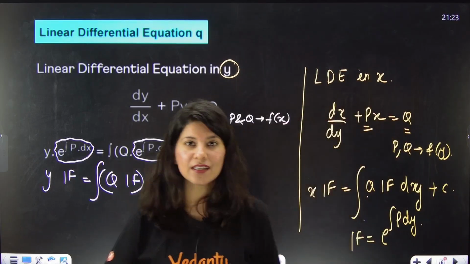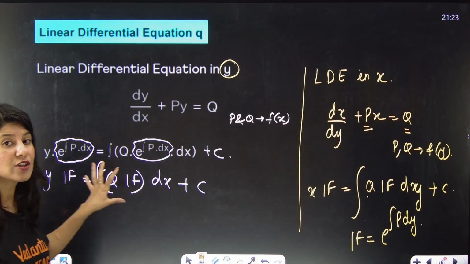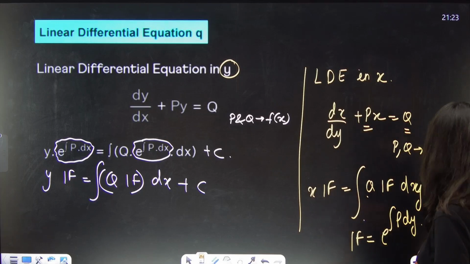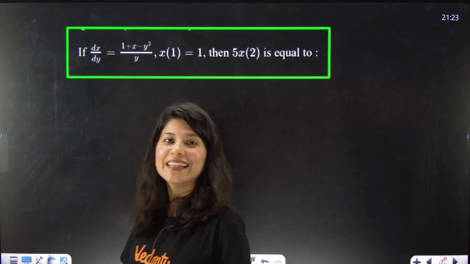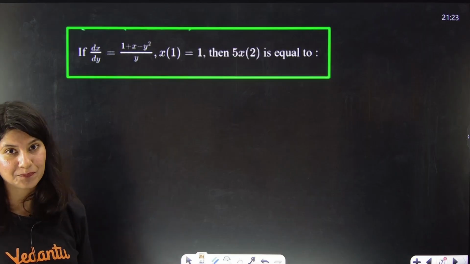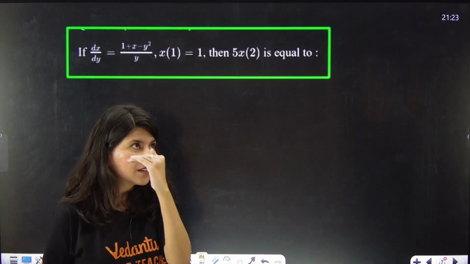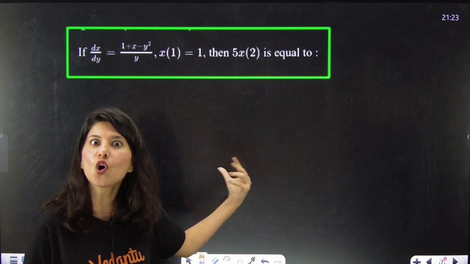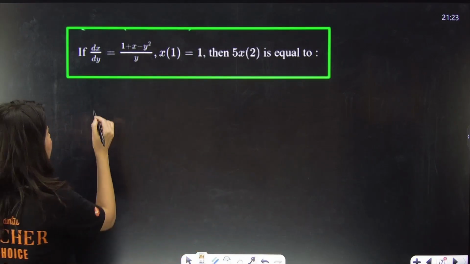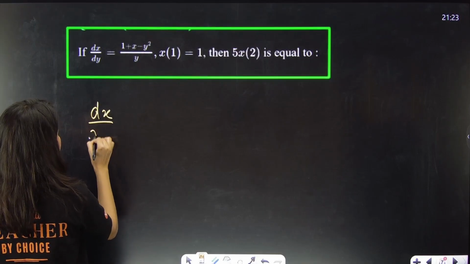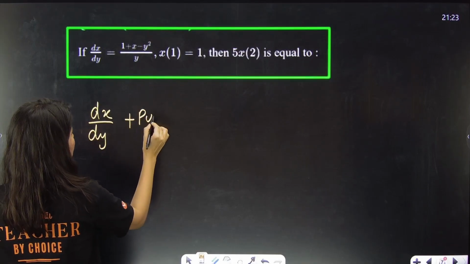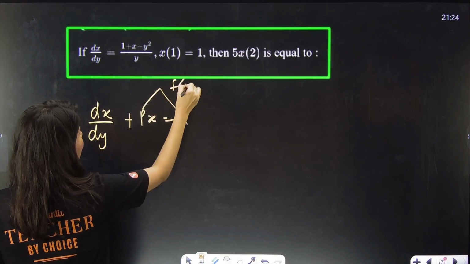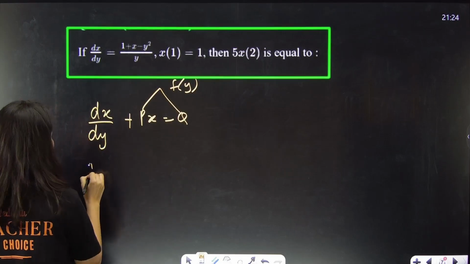Okay, all right. So either they can give you a linear differential equation in y, but sometimes if they want to mess with your brain, mess with your head, they will give you a linear differential equation in x. So you'll be gone if you just forcefully try to create an LDE in y. This is not an LDE in y, you won't be able to create it. So try doing an LDE in x. dx by dy plus px equals q. P and q are both functions of y this time. So dx by dy.